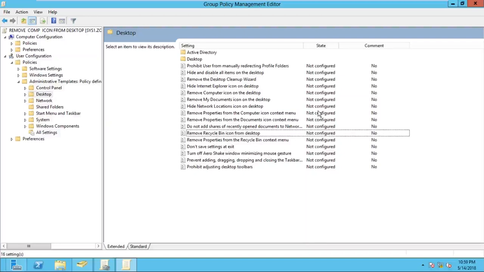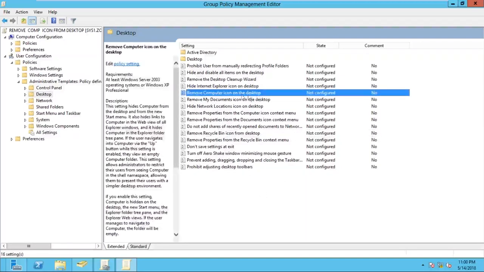So that is the default permission, but I want to restrict. What do I have to do? I have to right click on Remove computer icon from desktop. But before that, you can read the description. What is the use of this policy? What is the enable option? What is the disable option? This policy works only if your machine has Windows Server 2003 OS or XP Professional, not XP Home, not XP Basic.